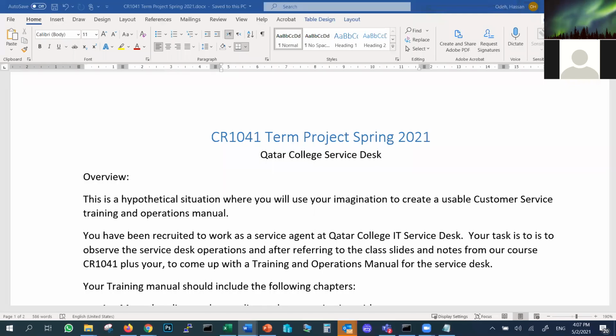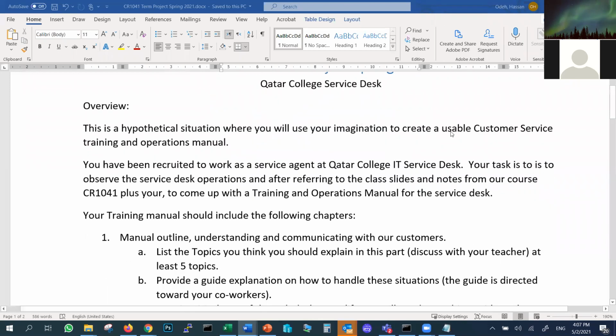Okay, so as we explained to you in the first class about the course information sheet, this exam does not have a final. However, we have a project. So you need to do the project for us. The project technically has a background story in it.